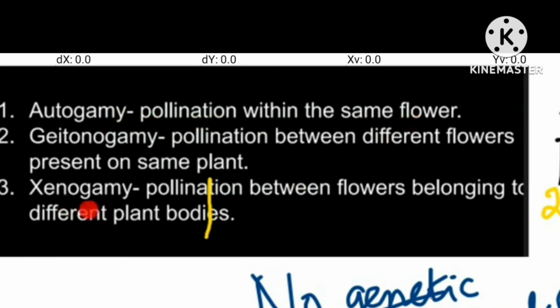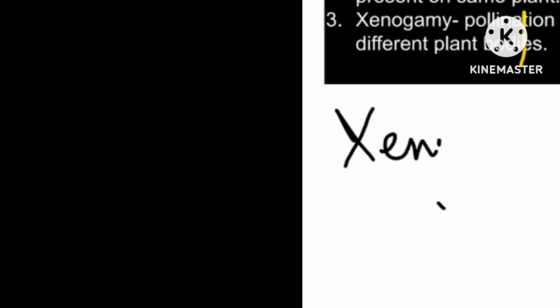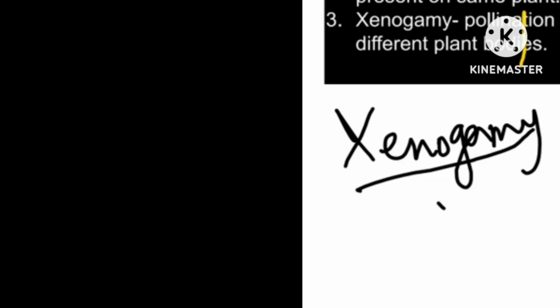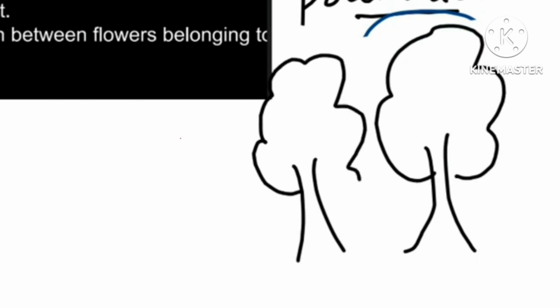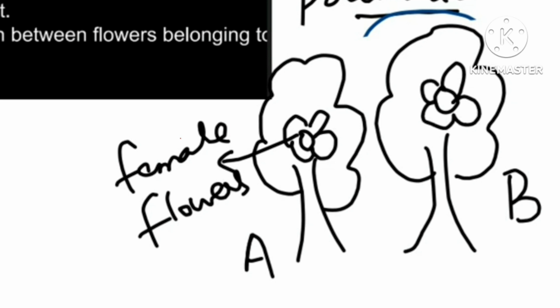Now the last one is Xenogamy. Xenogamy is functionally cross. In case of xenogamy, there will be two different plant bodies. Like here one plant is there, here another plant body is there. Here suppose female flowers are present. This tree, tree number A, is bearing female flowers. And this is a male tree B, it has got male flowers.